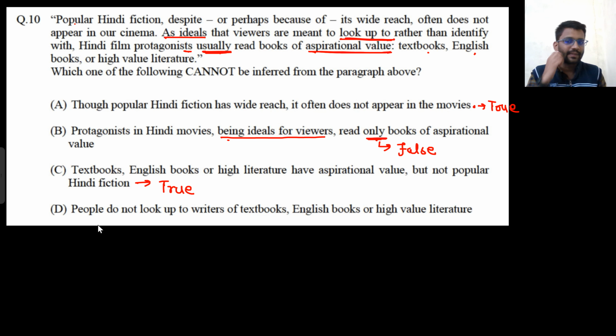But let's try to understand this point. People are meant to look up to Hindi film protagonists.